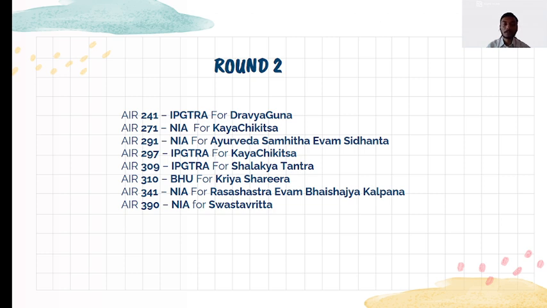In BHU, rank 310 for Kriya Sharira. In National Institute of Ayurveda, rank 271 for Kaya Chikitsa, 291 for Ayurveda Samhita Evam Siddhanta, 341 for Rasa Shastra Evam Vaishajya Kalpana, 390 for Swastha Vritta. Coming to IPGTRA, rank 241 for Dravya Guna, 297 for Kaya Chikitsa, 309 for Shalakya Tantra. This was about round 2.